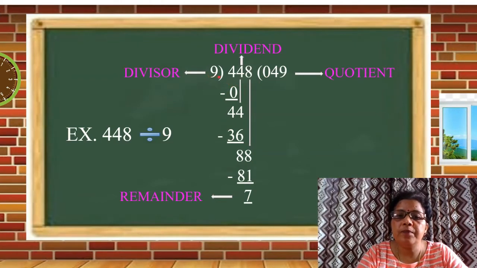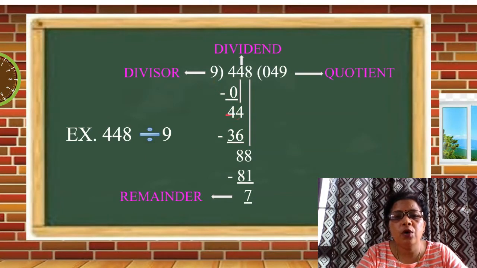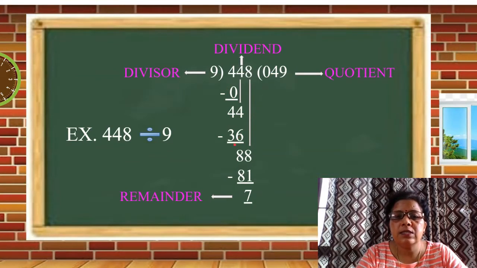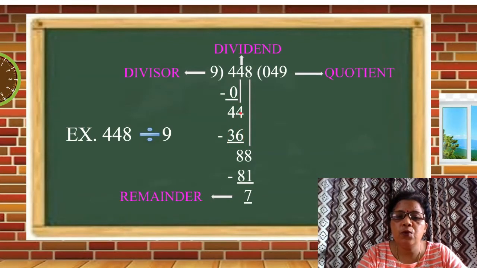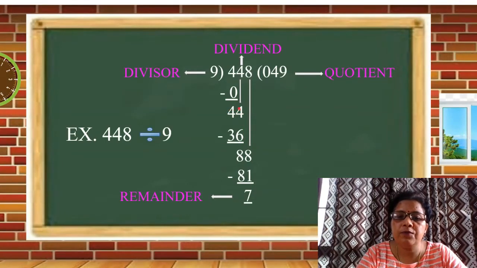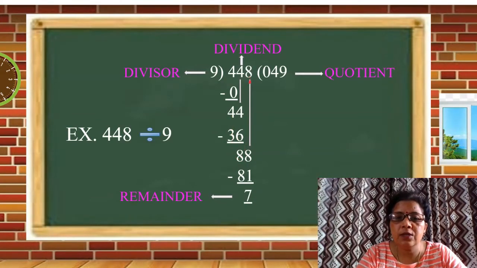Means, if we see that the dividend's first digit is smaller than the divisor, then we can take 2 digits together and proceed. But here we have done it this way, okay, fine. 44. Now recall the table of 9 till 44 or less than 44. So 9 fours are 36. Subtract 36 from 44. We cannot subtract 6 from 4, so we will take a borrow from here. It will become 14. 14 minus 6 is 8. 3 was left, 3 minus 3 is 0. 8 left. We will copy this 8 also here.